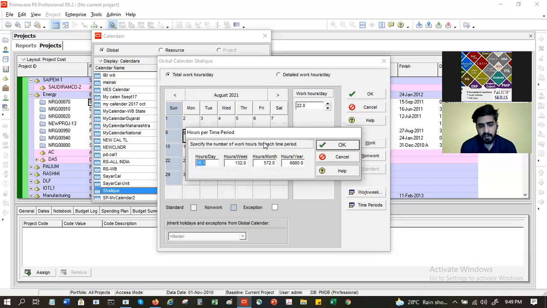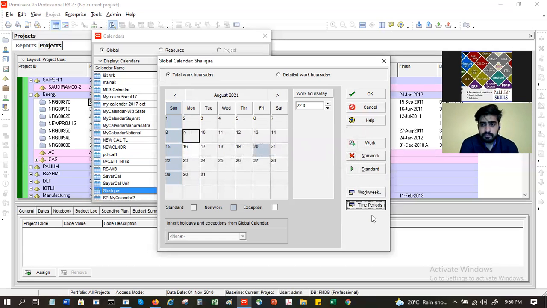This is just for your calculation purposes. You can manually change it. Suppose you want 8 hours in a day, 40 hours in a week, 160 hours in a month, and 1980 hours in a year. As per your requirement, you can change it.